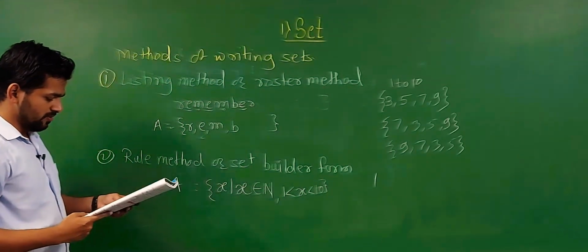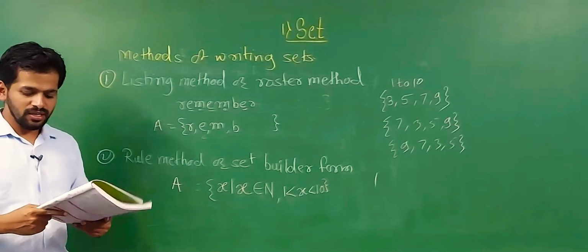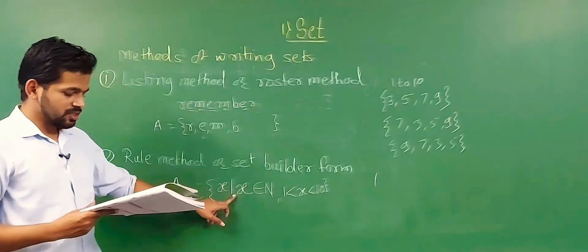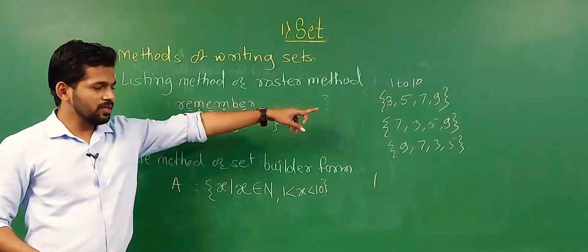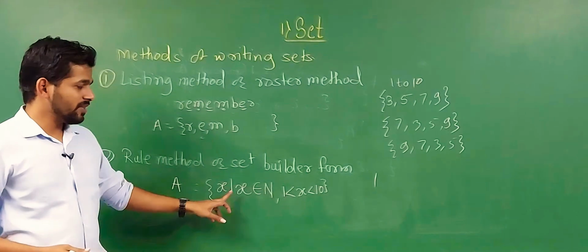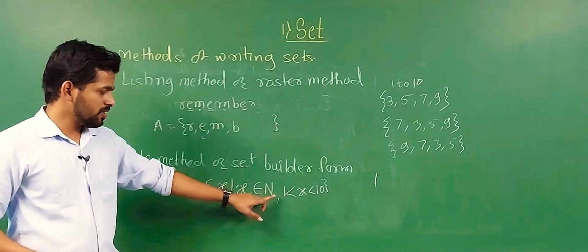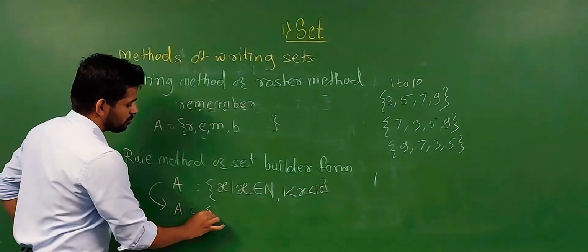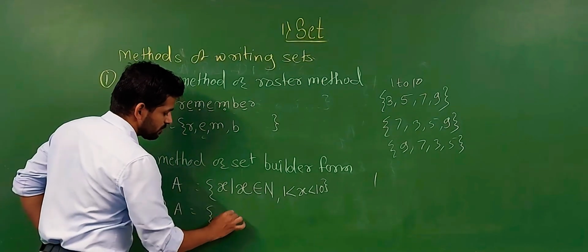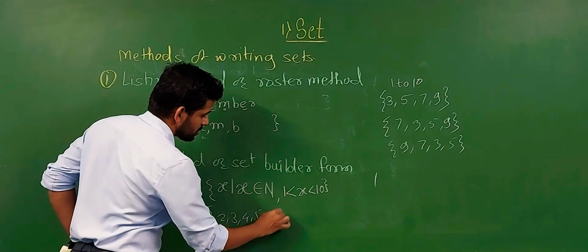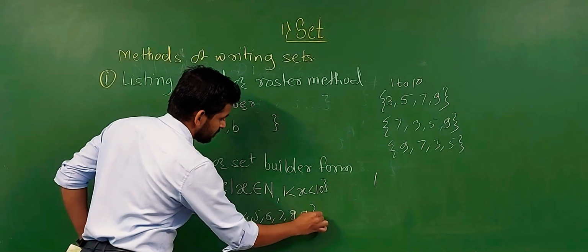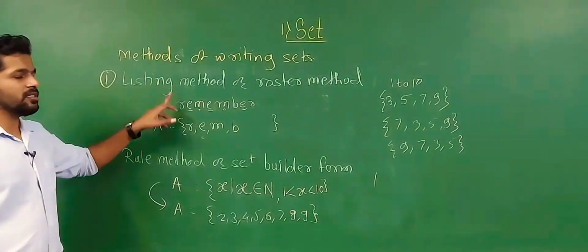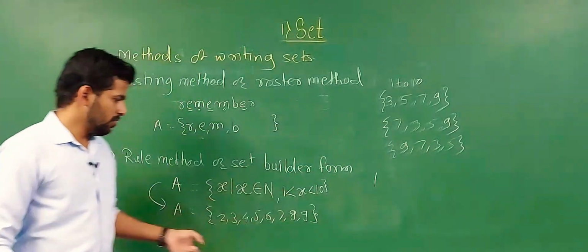So let's see. Read: set A is the set of all x such that x is a natural number. We do not take this example, we take it separately. Set of natural numbers in between 1 to 10. Suppose you have to convert into listing form. That is, A is equal to 2, 3, 4, 5, 6, 7, 8 and 9. The same example is there in rule method and listing method. We write it separately here.